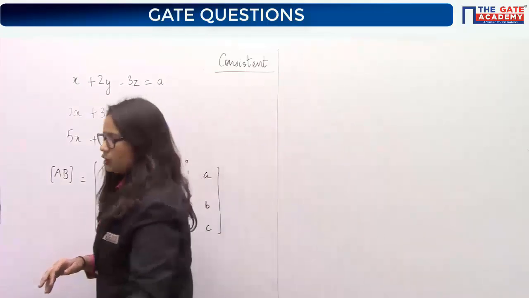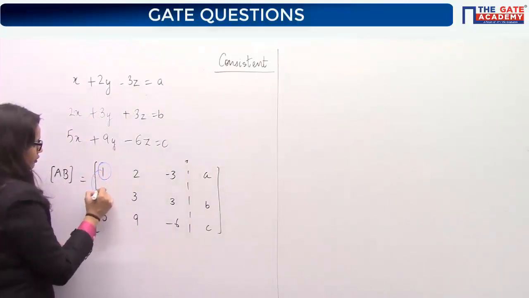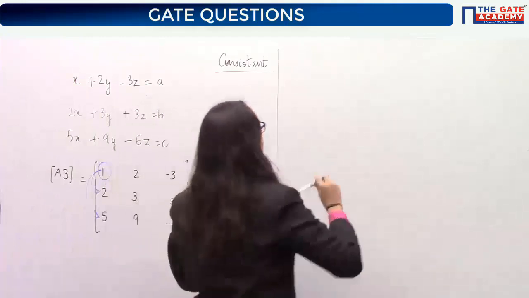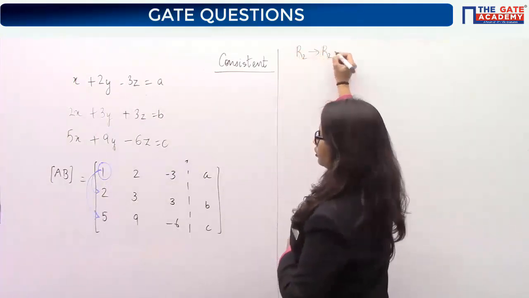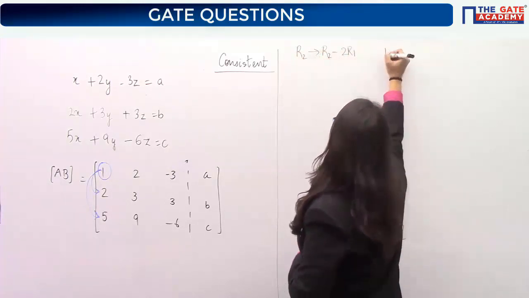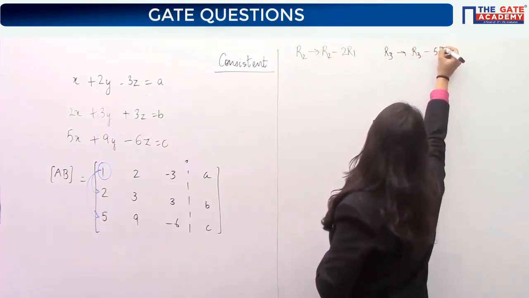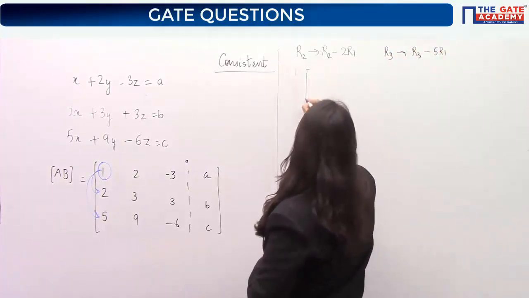What will you do? You will make this 2 as 0 with the help of this 1, this 2 as 0 and this 5 as 0. So two operations you will apply: first on R2, you will do R2 minus 2R1, and then on R3 minus 5R1. So that your matrix will turn into